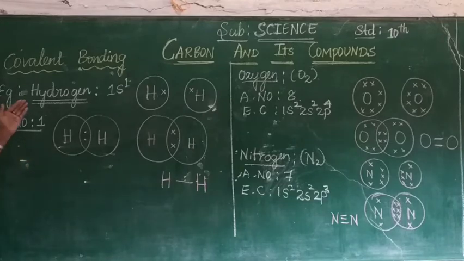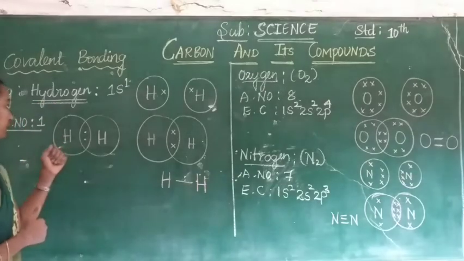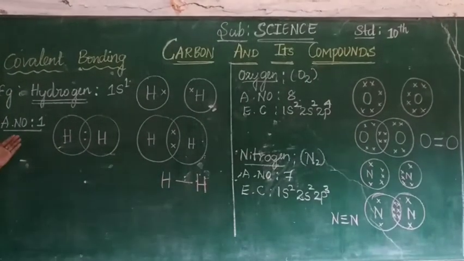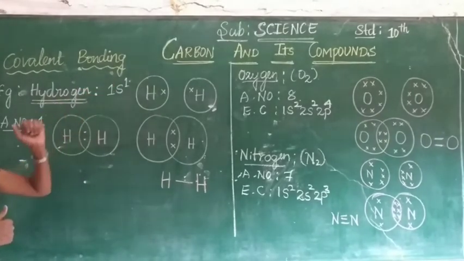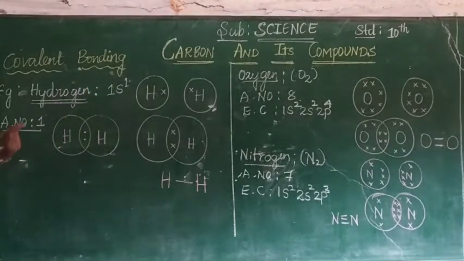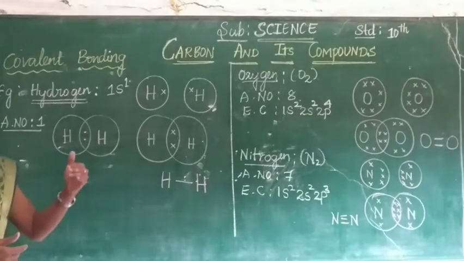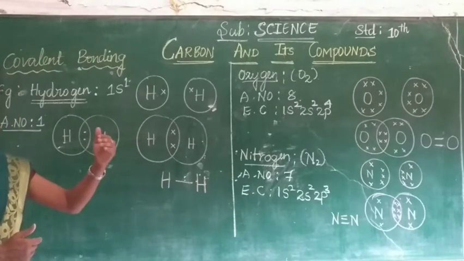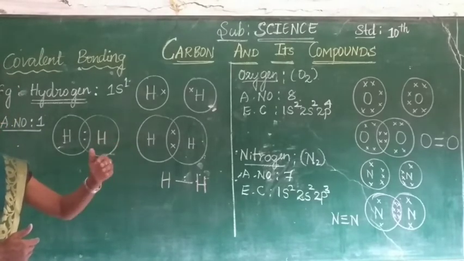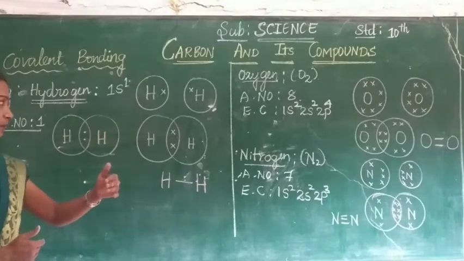Now see, for example here, hydrogen. Hydrogen has atomic number 1. According to that, we write the electronic configuration as 1s1. Children, here this hydrogen atom is going to become a hydrogen molecule by sharing its outermost 1 electron with the hydrogen of another atom.